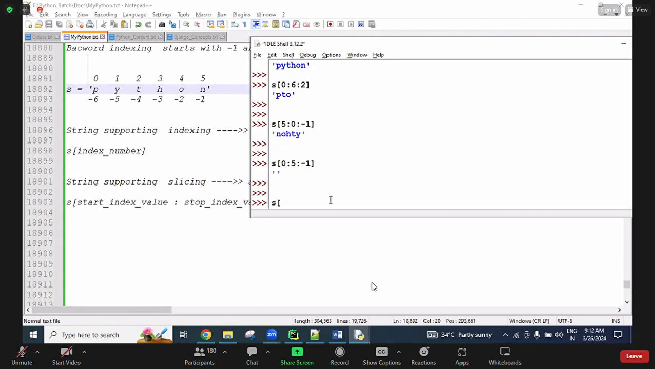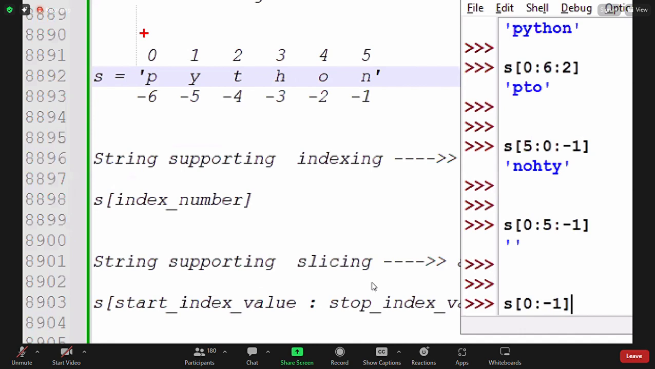So now string of 0 colon minus 1. What is your output? Let me know. So in this situation, it starts from 0, and the end value is what? Minus 1. So here, step value not given means positive 1 is there. Positive 1 means right side direction checking. So right side direction checking means end value index is n minus 1. So now here, minus 1 is what? Minus 2. Up to this minus 2 we are getting.